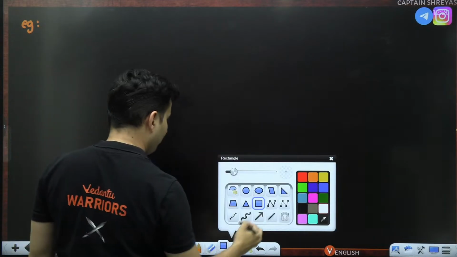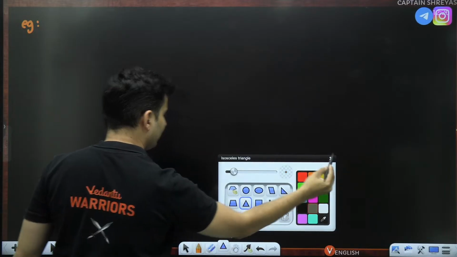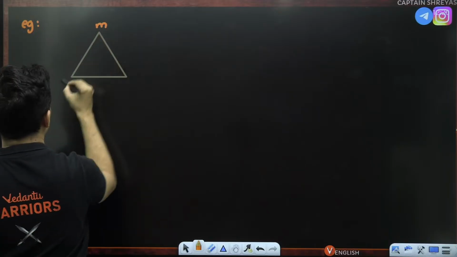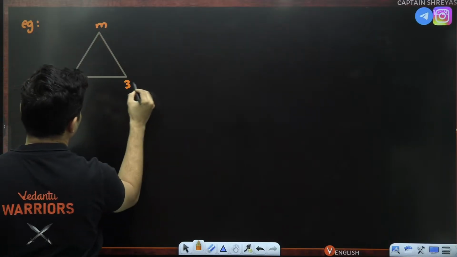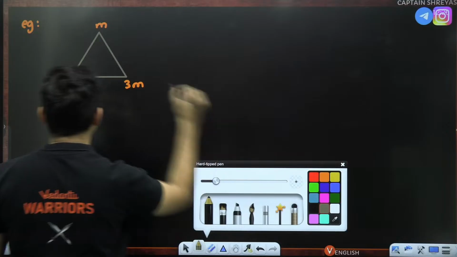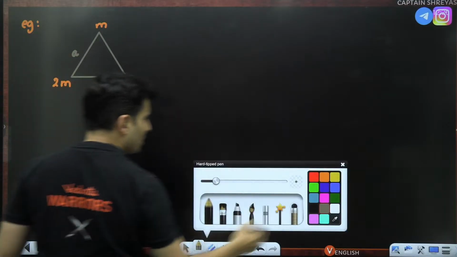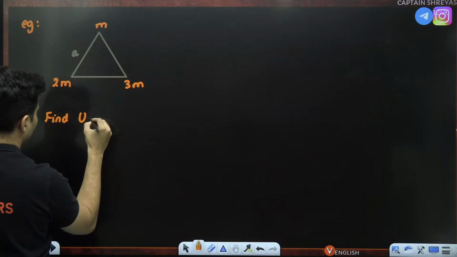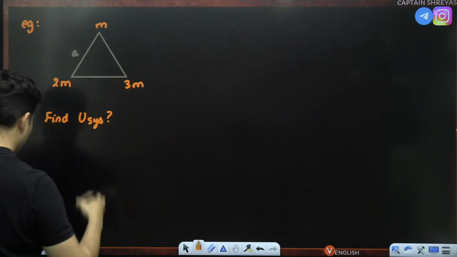Say for example, we have a system of masses like this. There is m, 2m and 3m, and the separation is basically A. Question is, find the potential energy of that particular system.